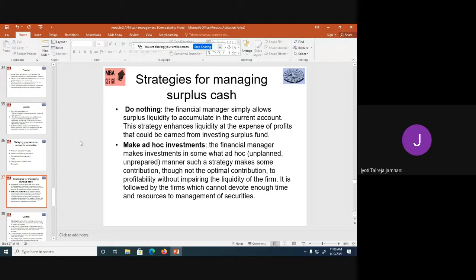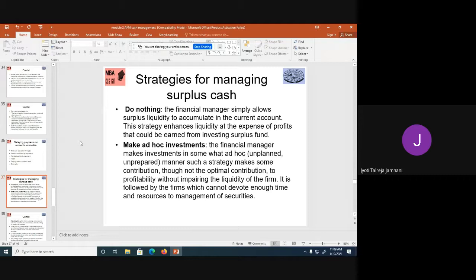The second is make ad hoc investment. Ad hoc is unplanned investment or unprepared. You had not planned what to do. All of a sudden, you found a small mutual fund for shorter duration. You put some money there. You put some money in your current account, some in the saving bank account, and maybe you found some commercial papers trading at a discount of short duration. You put the money there. So it is unplanned, ad hoc, unprepared.